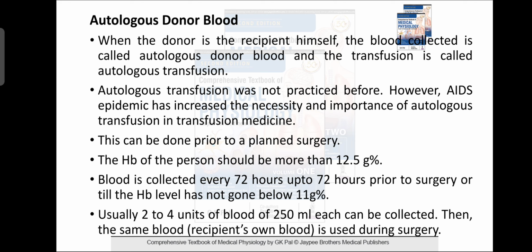The hemoglobin of the person should be more than 12.5 gram percent. Blood is collected up to 72 hours prior to the surgery, as long as the hemoglobin level has not gone below 11 gram percent. Usually 2 to 4 units of blood of 250 ml each can be collected. The same blood is then used during the surgery. So that is about autologous blood transfusion, where the donor is the recipient himself.